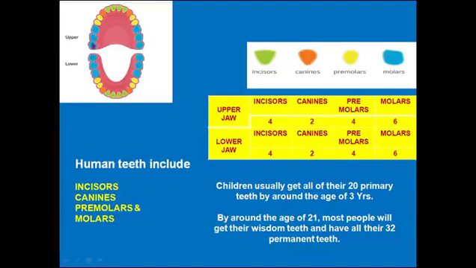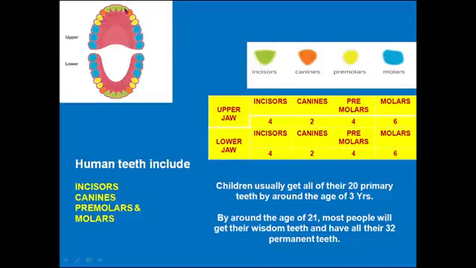So this is the upper jaw and this is the lower jaw. See, the teeth are represented with different colors: blue, yellow, red, light green. See this pattern.